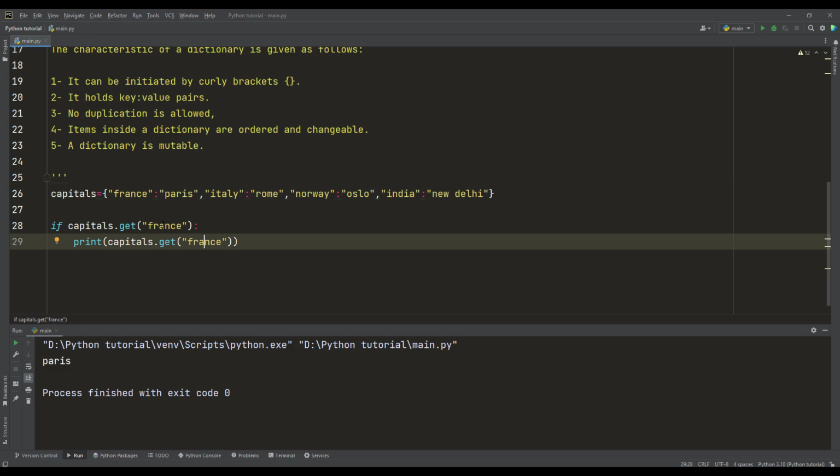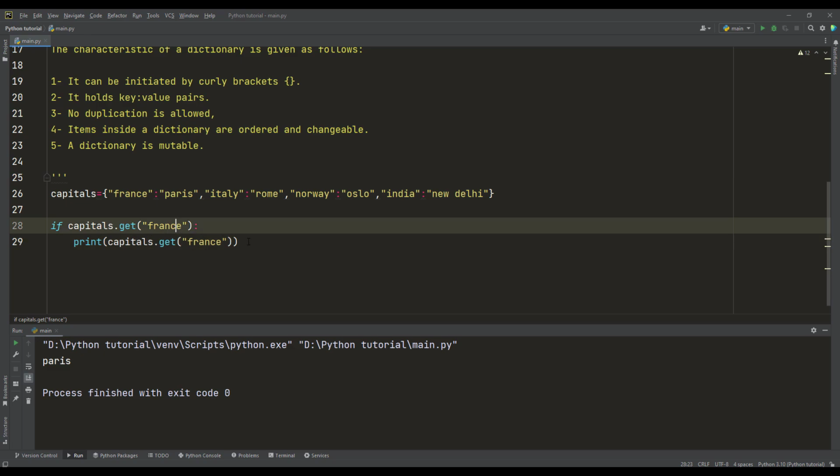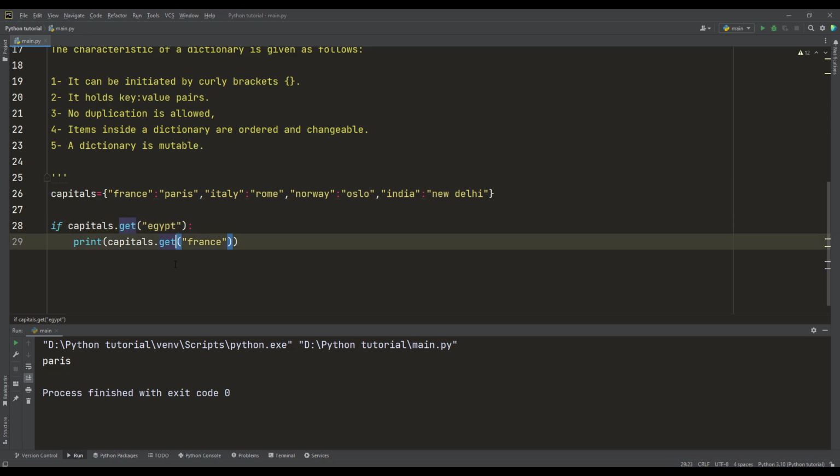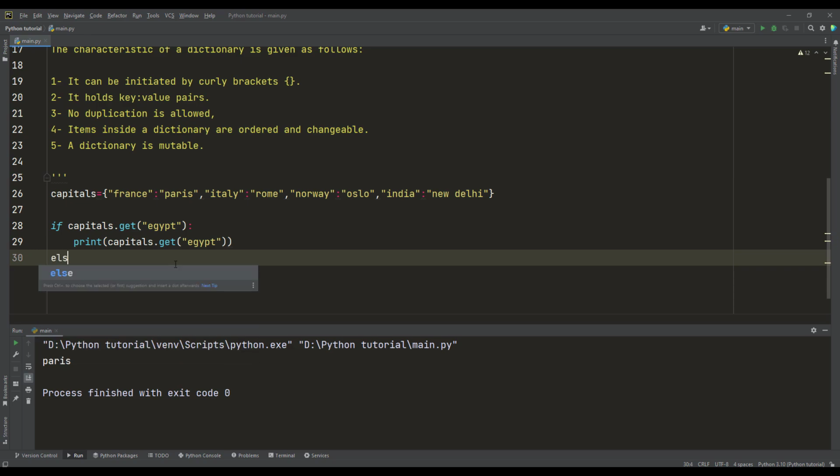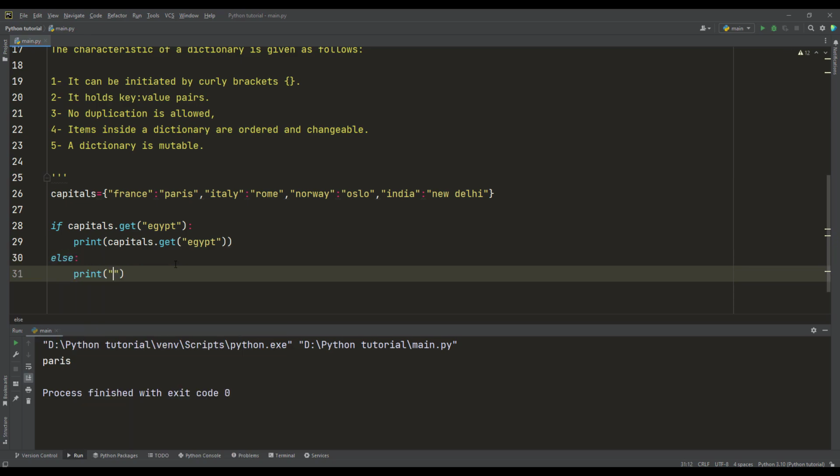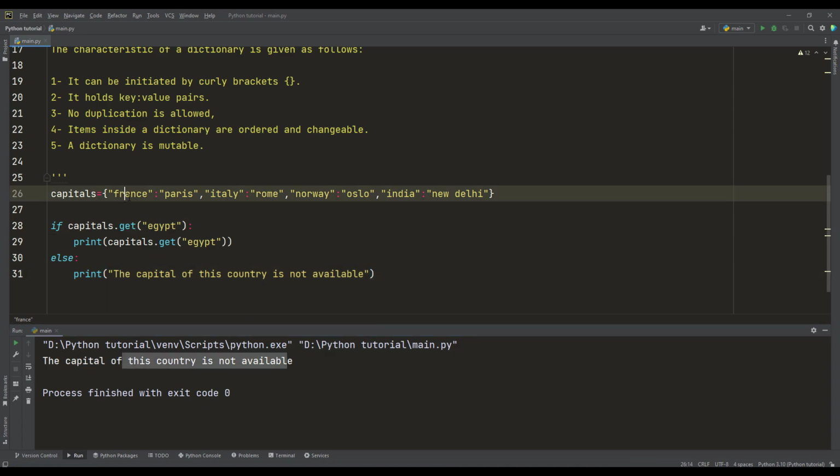I want to check, for example, Egypt here. I want to print this for Egypt, and Egypt is not there. Else, print, for example, the capital of this country is not available. Let us see. Oh, the capital of this country is not available because this country is not listed within the dictionary.